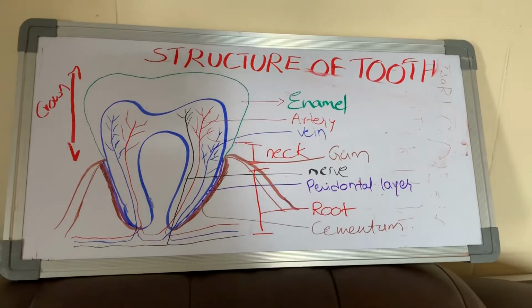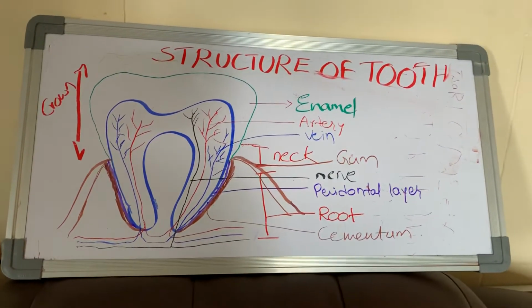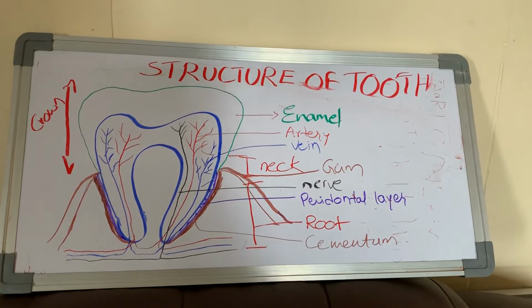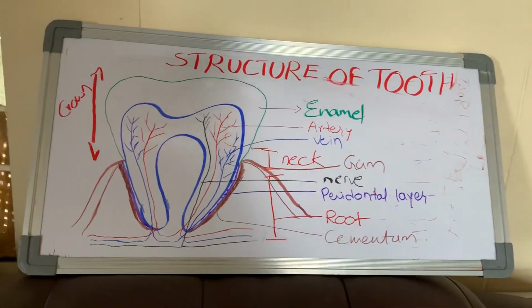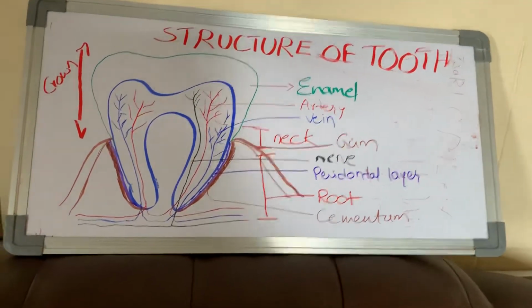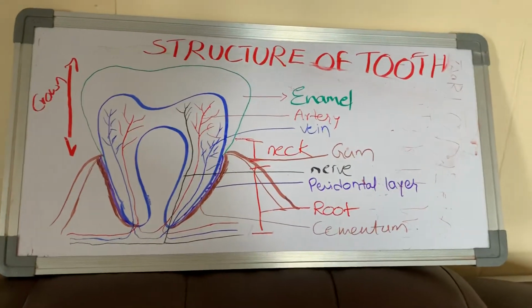So if we don't brush, the plaque will be deposited on the tooth and it will start eating the tooth, and it causes cavities.